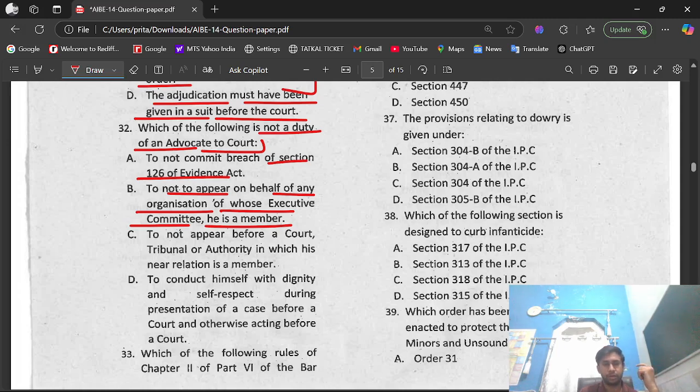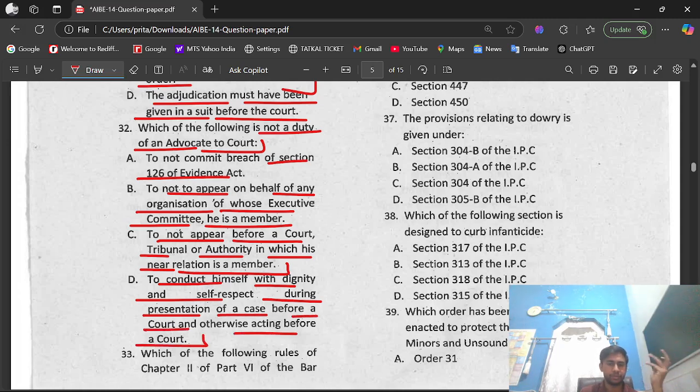Option C, to not appear before a court, tribunal, or authority in which his near relation is a member. Option D, to conduct himself with dignity and self-respect during presentation of a case before a court and otherwise acting before a court. The right option is option A, that is to not commit breach of section 126 of Indian Evidence Act.